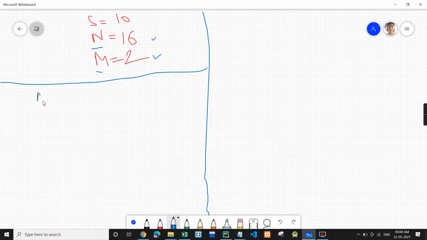So if M is greater than N, this could be a problem, because M is the amount of food the person has to have each day, and N is the maximum food which the person can get. So if M is greater than N, this is a case where the person cannot survive on an island.